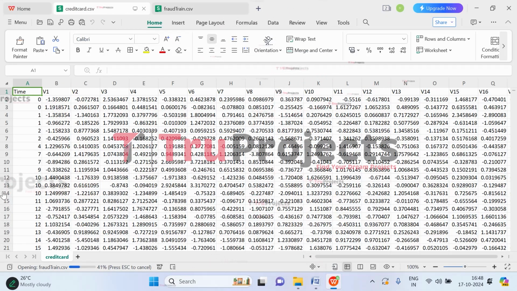Yeah, so here if you observe, this is the European dataset. So this is a European credit card dataset. Here, all the features are named as V1, V2, V3, V4, etc. It is for security purposes. All those transactions, all those values are very confidential. So that is why they are named V1, V2, V3, and V4.